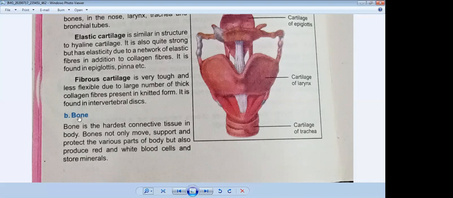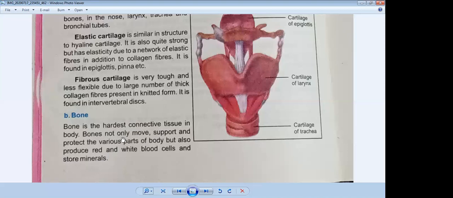We all know we have a bony structure inside our body which is called the skeleton. Now we will discuss the definition of bone. First of all, what is the definition of bone? Underline in your book: bone is the hardest connective tissue, which means the strongest, firmest connective tissue in the body. Bones not only move, support and protect the various parts of the body, but also produce red and white blood cells and store minerals. This is a very important definition. It runs from here till minerals. Now I will explain the meaning of this definition.